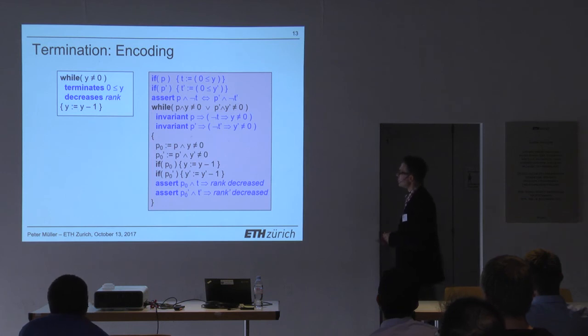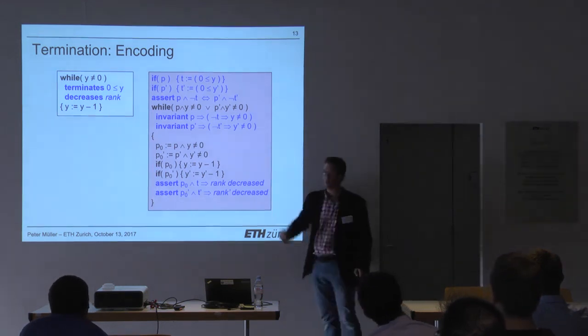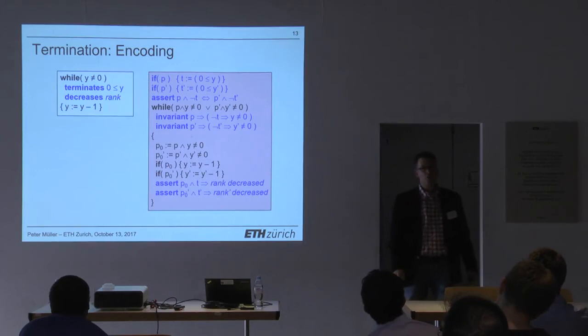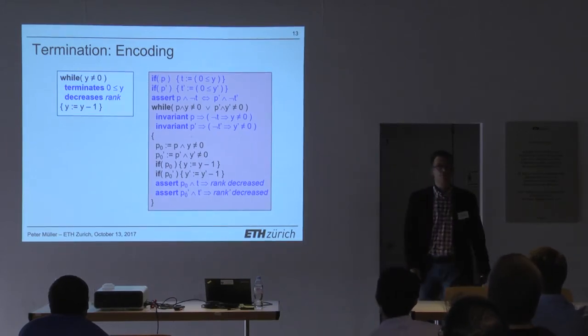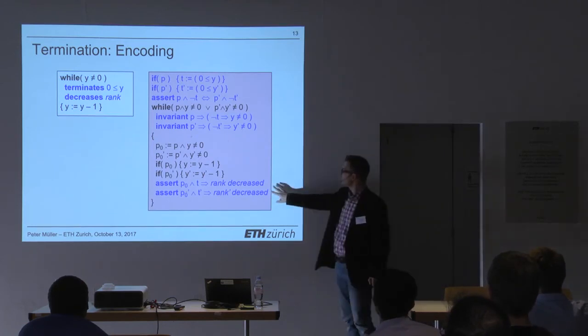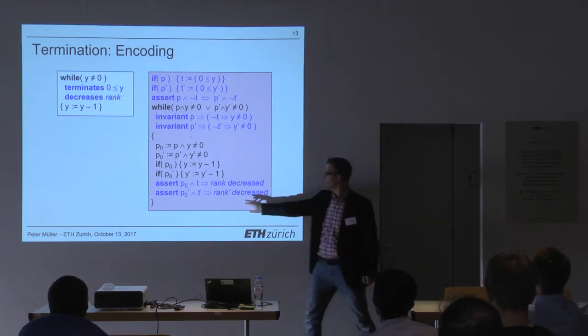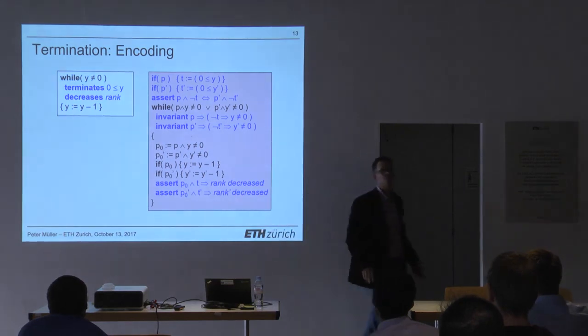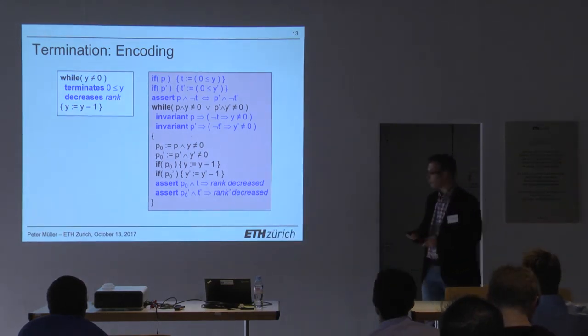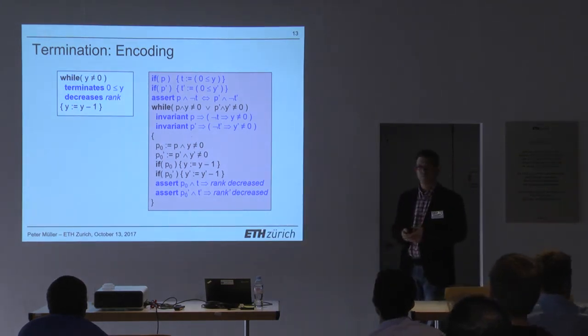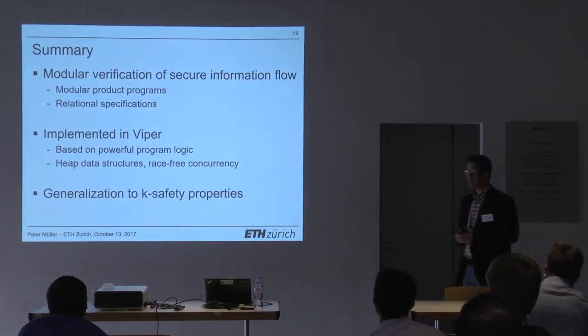And then the remaining assertions, the loop invariant just makes sure that if you are supposed to not terminate, the loop condition remains true all the time, so you will definitely not terminate. And these conditions here are just the usual termination conditions. If you are supposed to terminate, then you need to reduce some variant function that we also assume the programmer has given us. So let me wrap up.